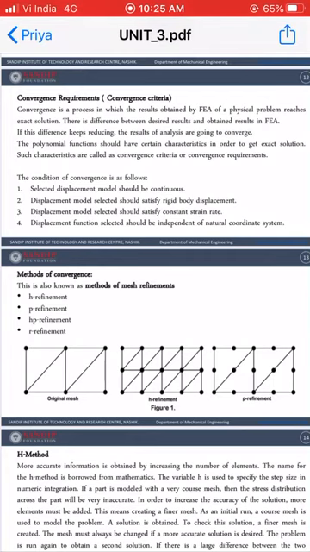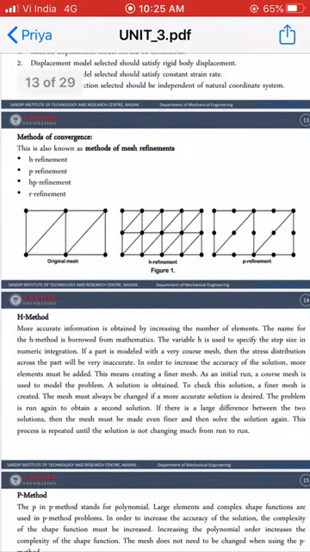While using software, there are basically different methods of convergence. First one is H refinement, second one is P refinement, third one is HP refinement, and last one is R refinement. For your syllabus there are basically two convergence methods: first H refinement, and second P refinement.